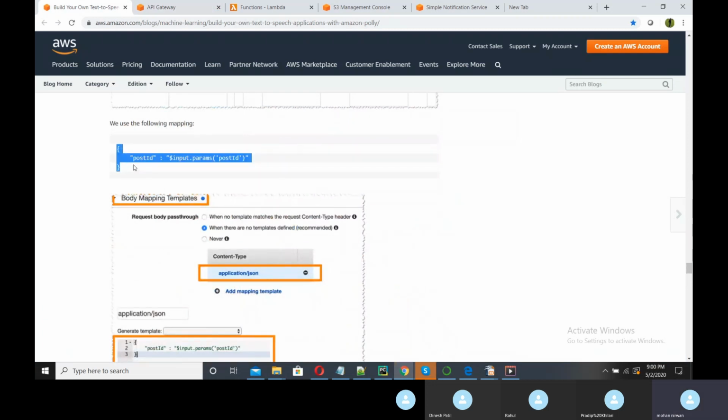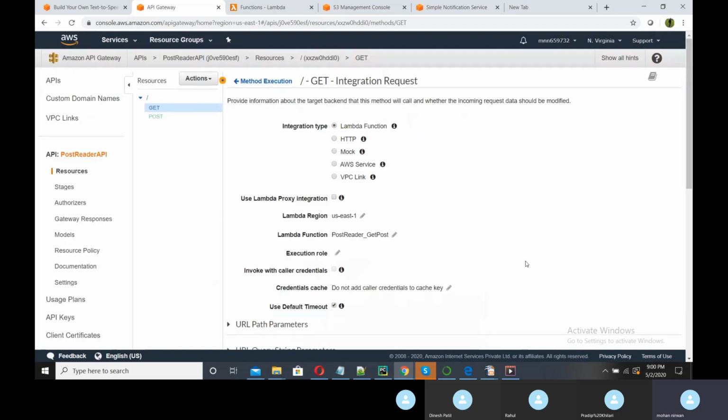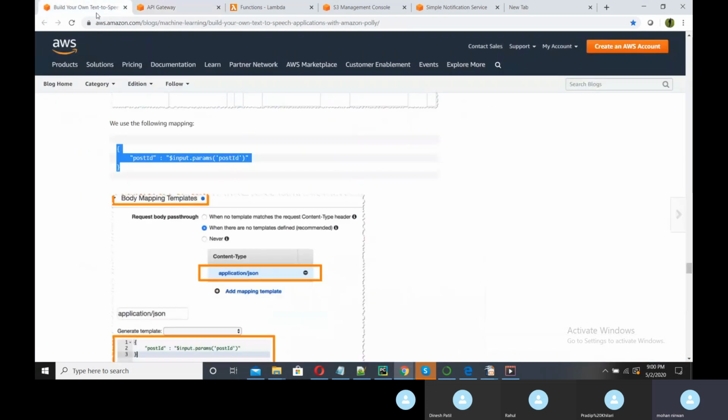How will it get the post ID? It will get it from the input parameter post ID. Okay, so I will show you its uses when we are actually executing this. So this particular integration is also done.